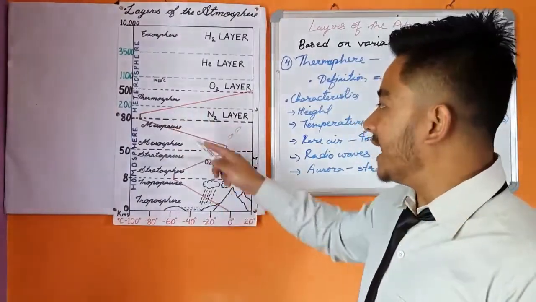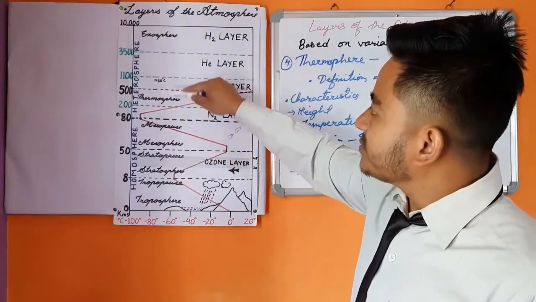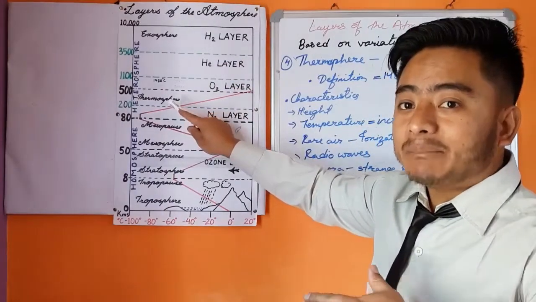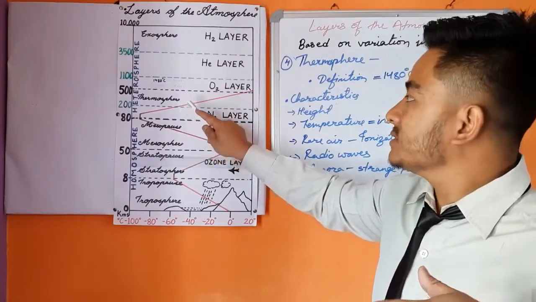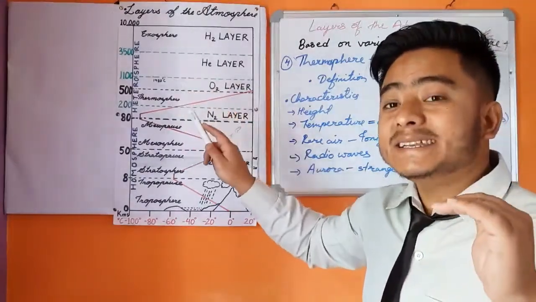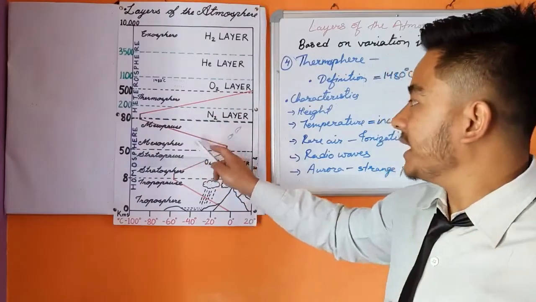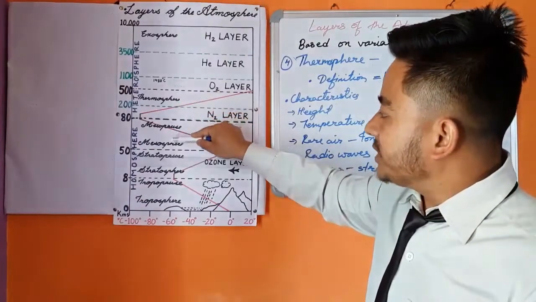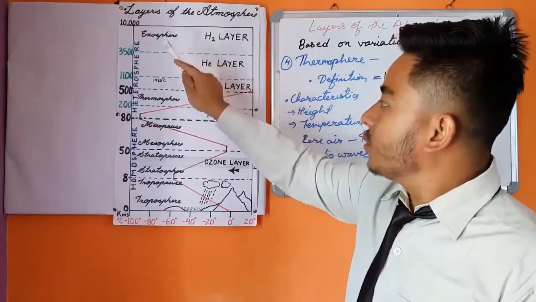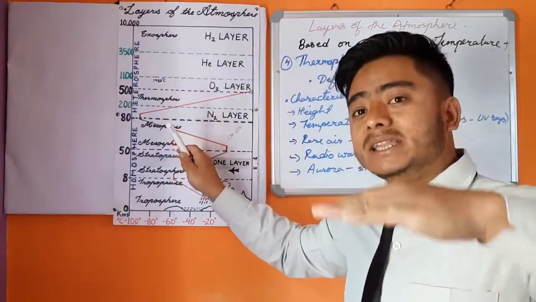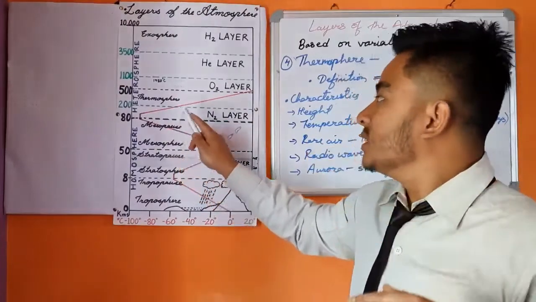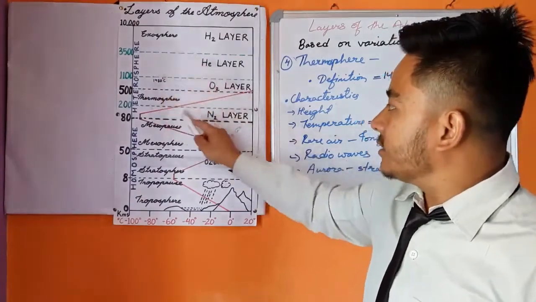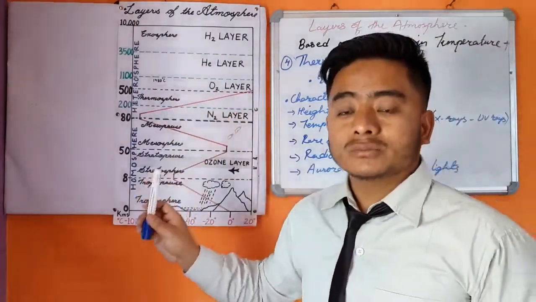Thermosphere is the fourth layer of the atmosphere that lies between mesosphere and exosphere, where the temperature rapidly increases and becomes nearly 1480 degrees Celsius. Let me repeat again. Thermosphere is the fourth layer of the atmosphere that lies between mesosphere and exosphere, where the temperature rapidly increases and becomes approximately 1480 degrees Celsius. This layer of the atmosphere is called thermosphere.